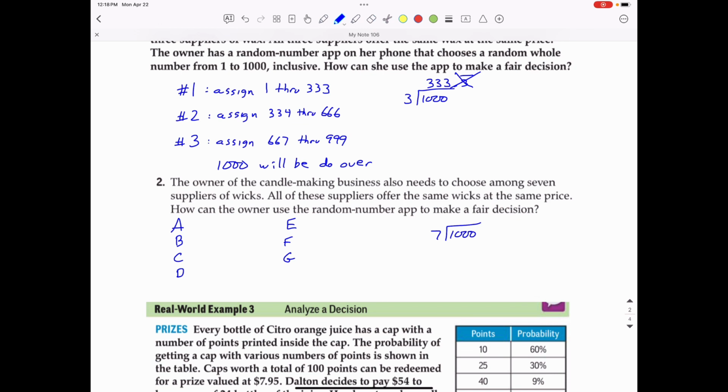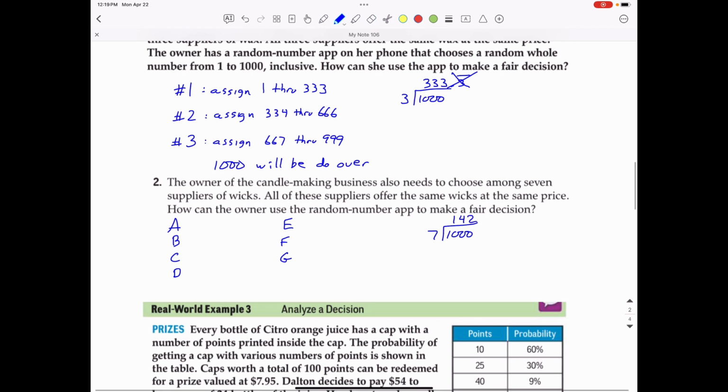When you divide 1,000 by 7, you get 142, about 0.85. It's because you have a remainder of 6. That's where that 0.85 comes from. So each one of these suppliers will be assigned 142 different numbers. So we'll start out by assigning A numbers 1 through 142. We can assign B 143 through 284. We can assign supplier C